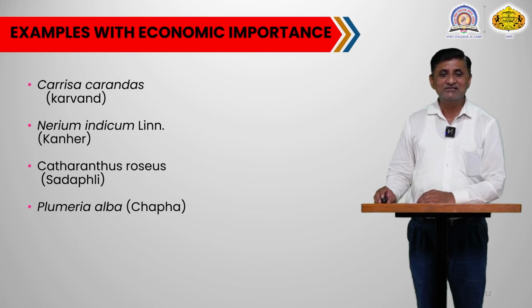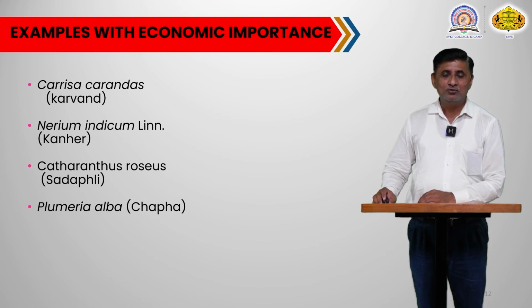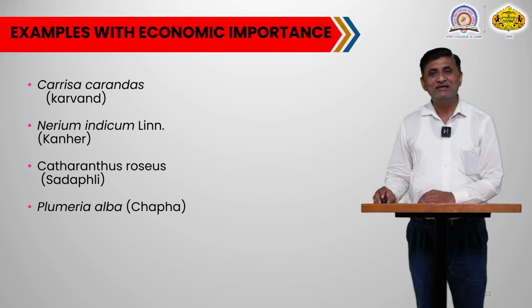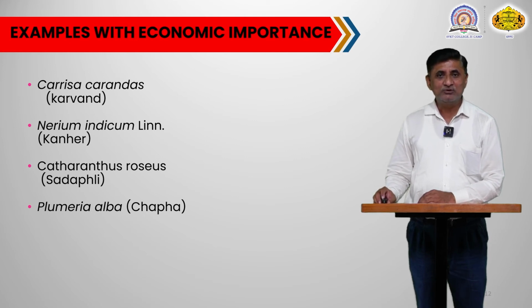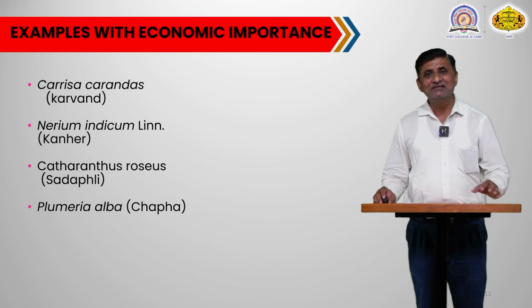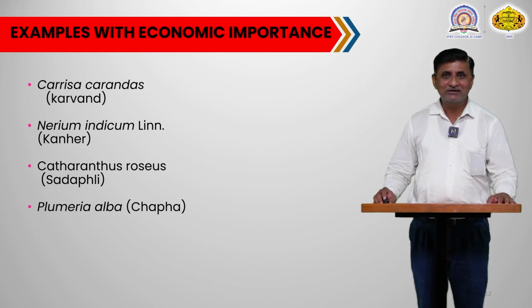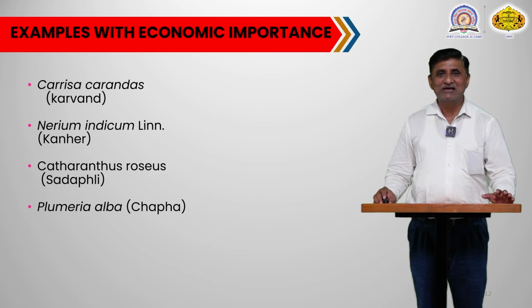The next plant is also an ornamental plant, and the botanical name is Plumeria alba. Locally this plant is identified as the Chafa plant. This plant possesses fragrant flowers. You will also get variants in their flower colors. There are white, golden, and red color variants available.